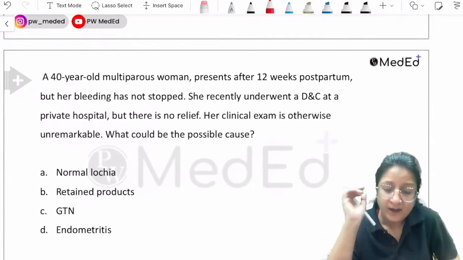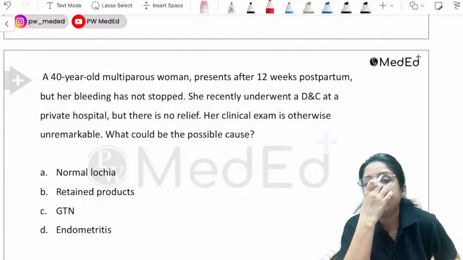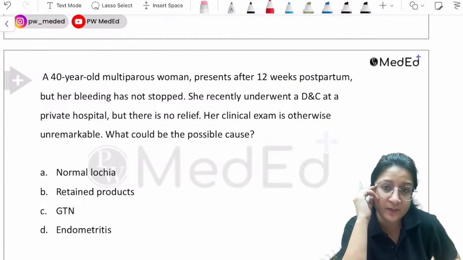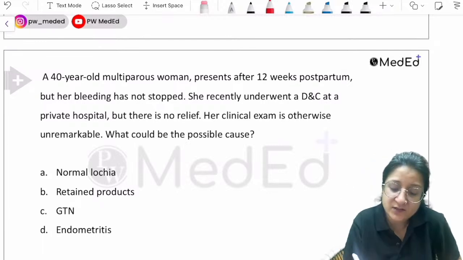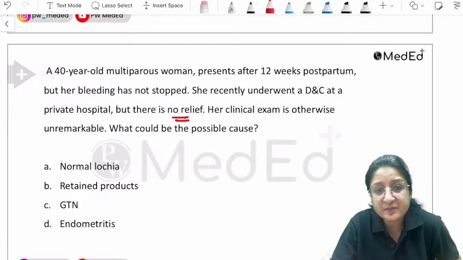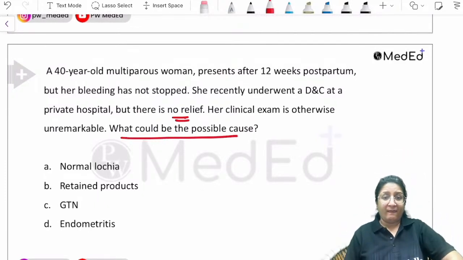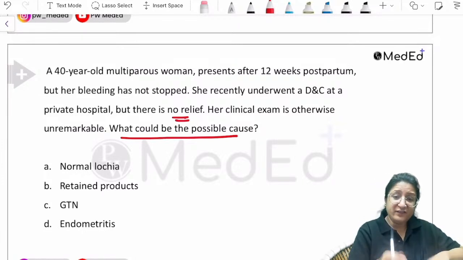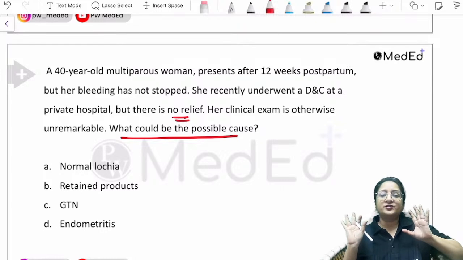Next question. A 40-year-old multiparous woman presents after 12 weeks postpartum, but her bleeding has not stopped. She recently underwent a DNC at a private hospital, but there is no relief. Her clinical examination is otherwise unremarkable. What could be the possible cause? Now think about it. This is a previous year FMG question.